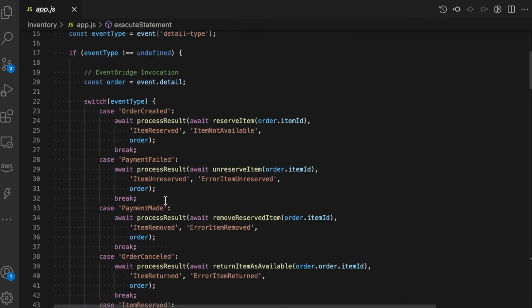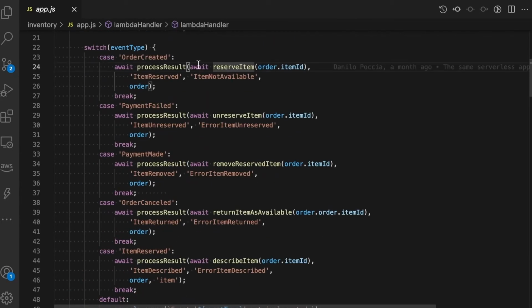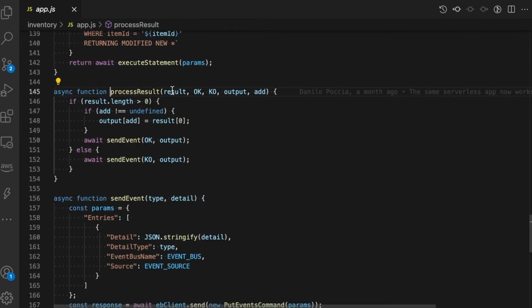After that is completed, if everything goes well, we can process the result. You can see there is item reserved and item not available. Those are the events that we need to output: item reserved if everything is good, item not available if there is any error. If there is something in the result, meaning that the operation of reserving an item went fine, then we are going to send an event with the OK event, in this case, item reserved.